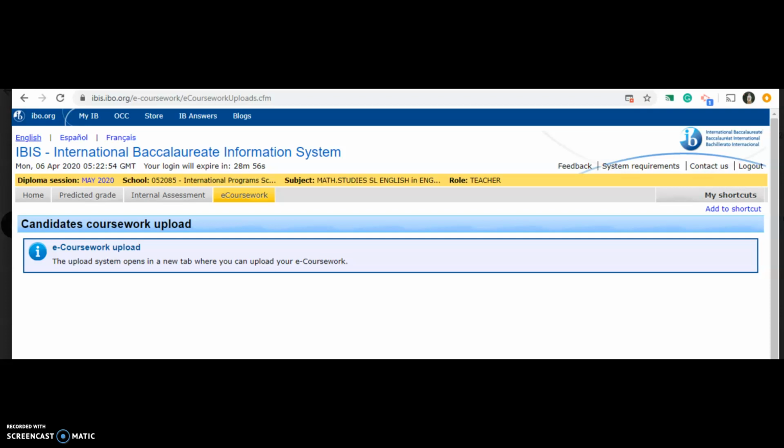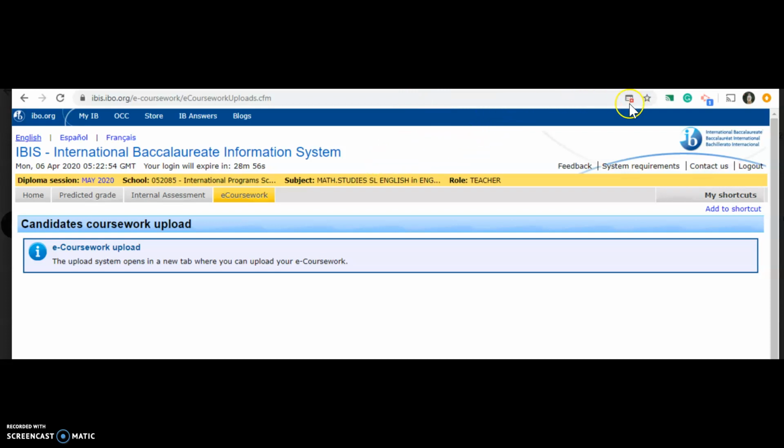The difficulty you have is technical, and I'm going to show you what you need to do. So, on my screen now is the screenshot that you sent me. When you try to open eCoursework here, you click here, what happens is that you get this page, and you need to come and click here.